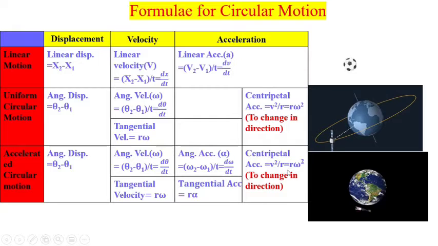Again, in this accelerated circular motion, centripetal acceleration is there, but that is not constant. It will keep on changing because tangential velocity or angular velocity is continuously changing. So centripetal acceleration at a specific point can be calculated by using the same formula, that is v square by r or r omega square. So derivations for these formulae are also important. Those will be uploaded in different videos. But to solve the numericals, one should remember all these formulae.